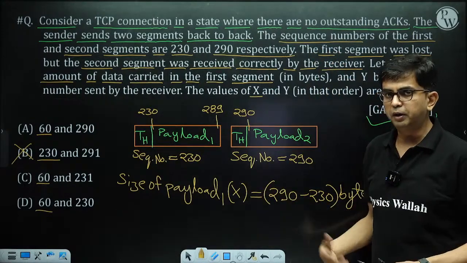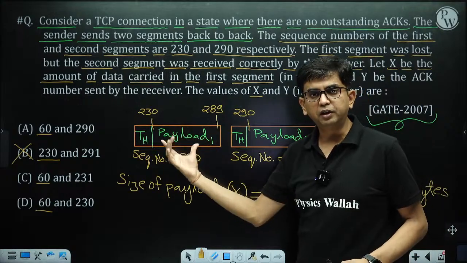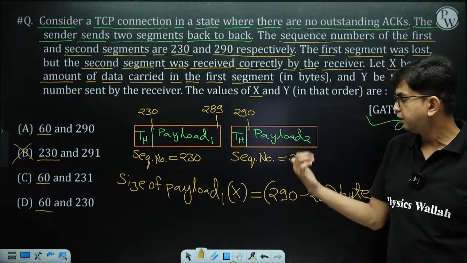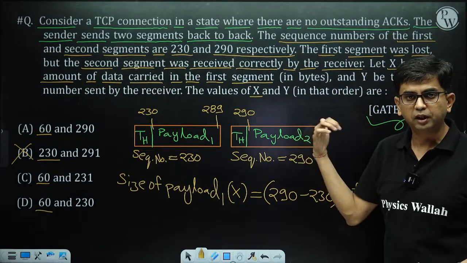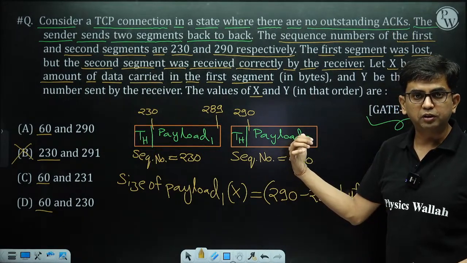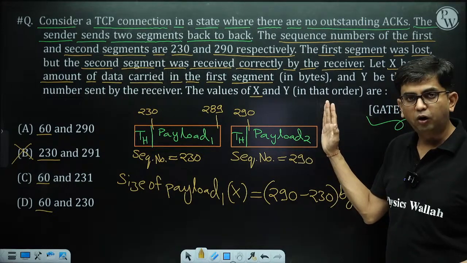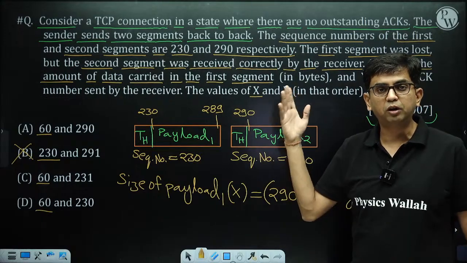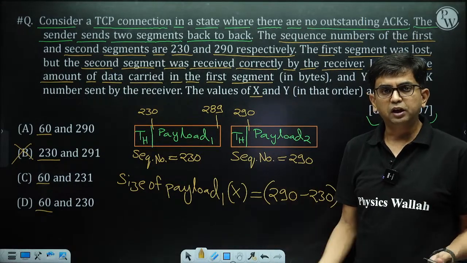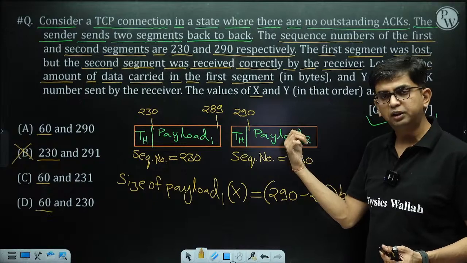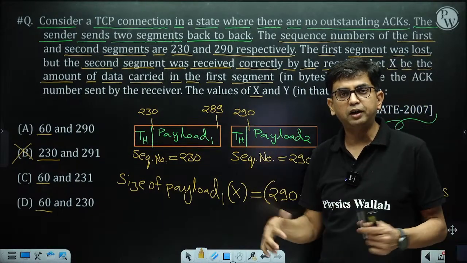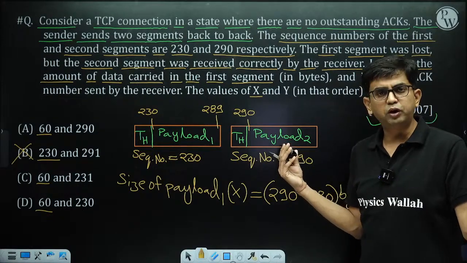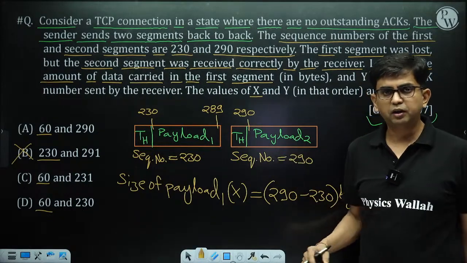We do not know. But remember, when this segment is missing, the receiver is not going to acknowledge this segment. Why? If this segment were acknowledged, it would mean all the bytes up to here, including these, are acknowledged by the receiver, due to cumulative acknowledgement. So as per cumulative acknowledgement, the receiver is not going to acknowledge the second segment because the previous segment is missing. The second segment is stored in the receiving buffer, but not acknowledged.